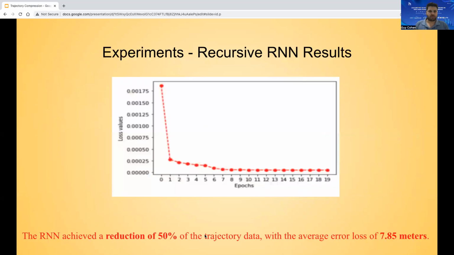The recursive RNN error rate was 7.58 meters, which is surprising, in fact, given that the whole trajectory was predicted only from the first past samples. Here, the learning process is presented. Naturally, the first epoch has the best improvement. Besides that, the learning process stops after the 7th epoch.